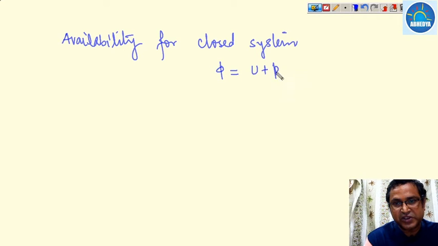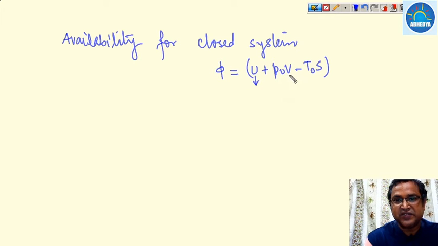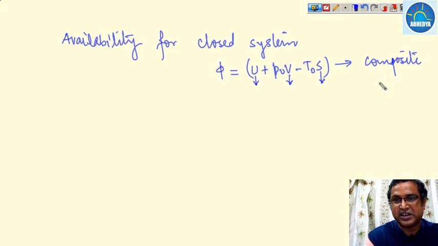U plus P0V minus T0S, where U is the internal energy, V is the volume, and S is the entropy of the system, while P0 and T0 are the pressure and temperature of the surroundings. So it is a composite property. We have already told you that this is a composite property.